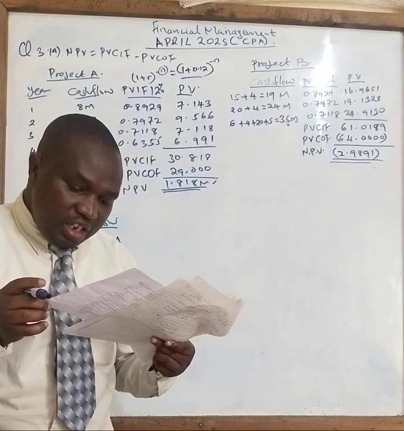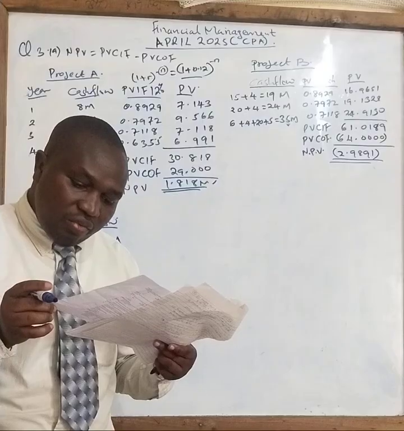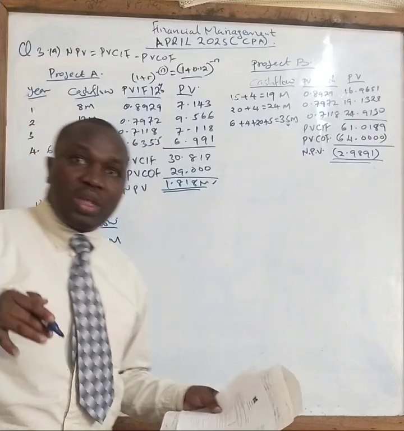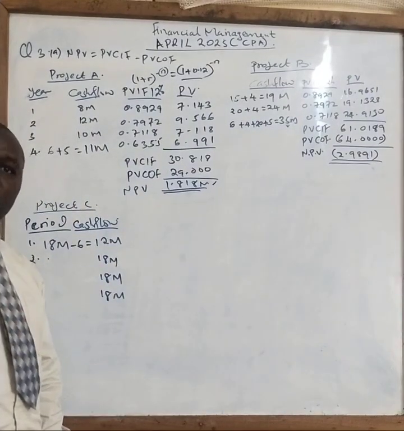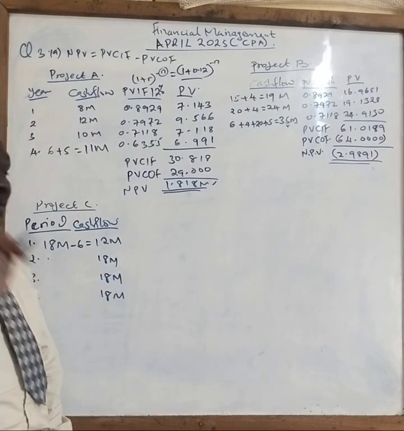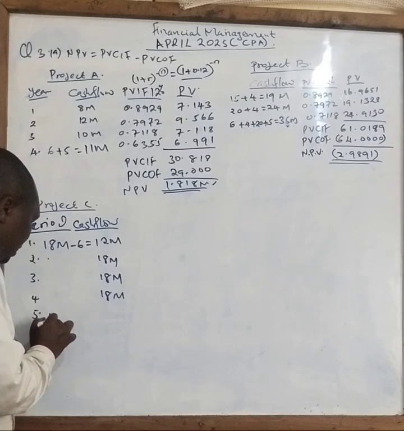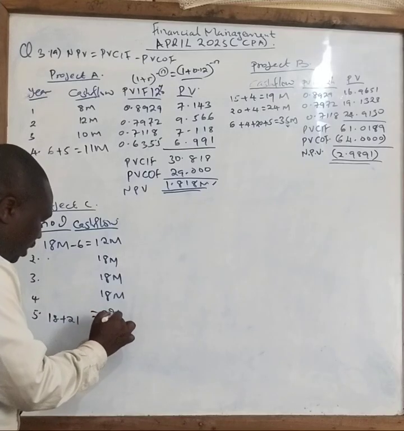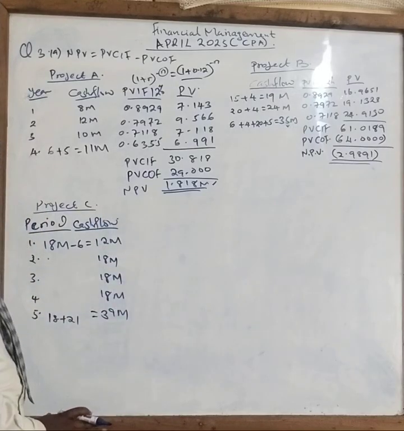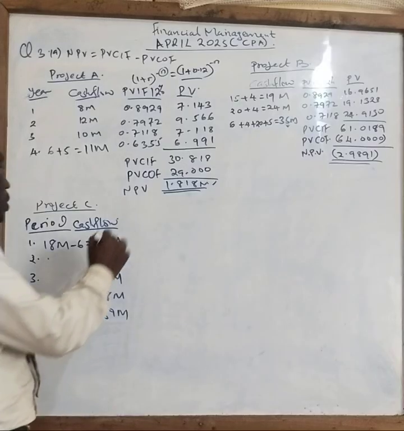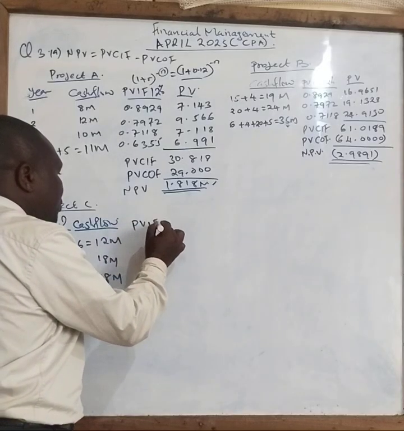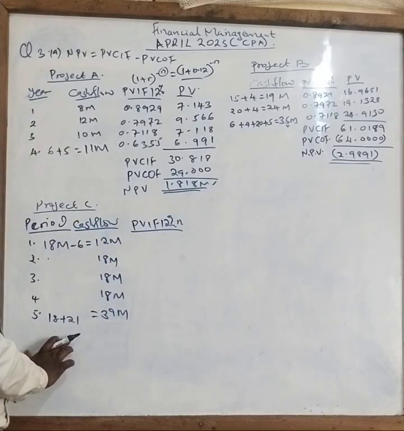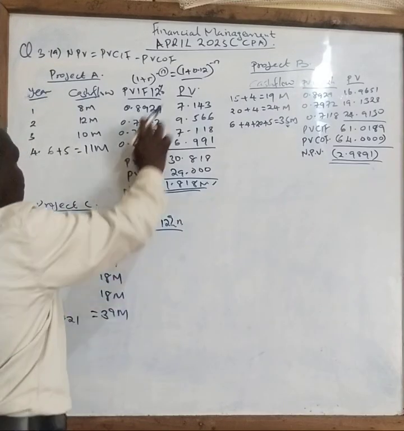An annual cash profit of 18 million per year, at the end of which the investment in working capital would be recovered. So we shall now recover our working capital. What is the total working capital at the moment? Is it 15 million or 21 million? It is 21 million. Therefore, I will recover 18 plus 21 million. So the recovery amount there will be 39 million. This is now my cash inflow. Then I will apply the present value interest factor at the rate of 12% for n years, because I'm assuming there are 5 years in this case. So for year 1, it will just be the same here.